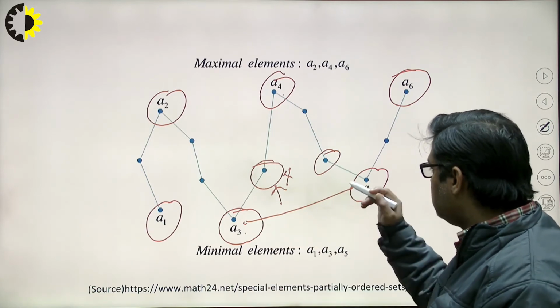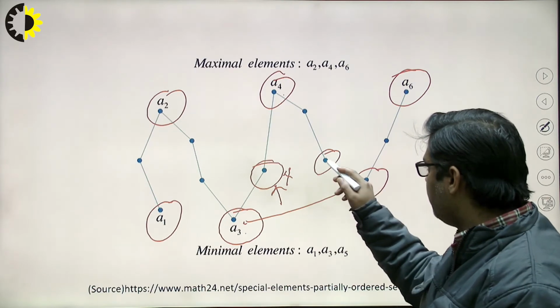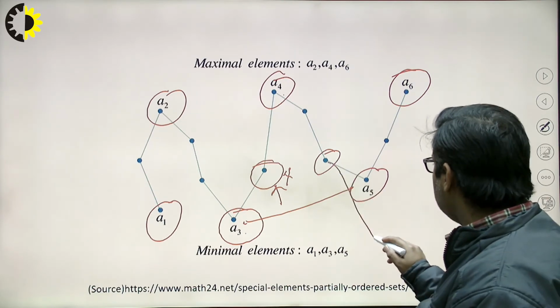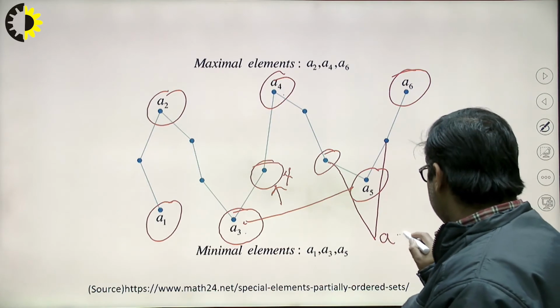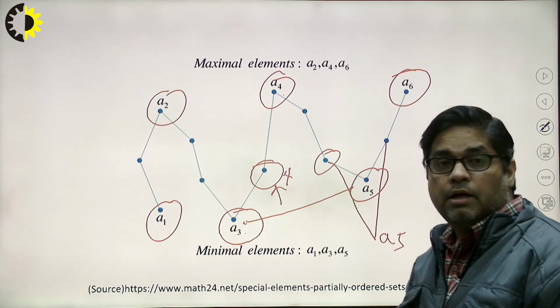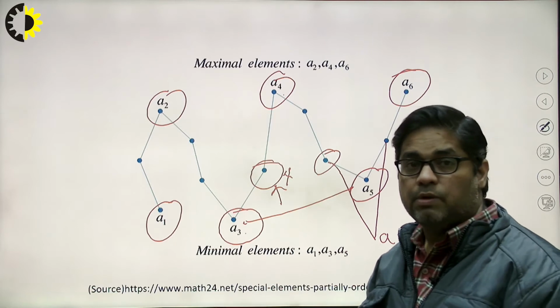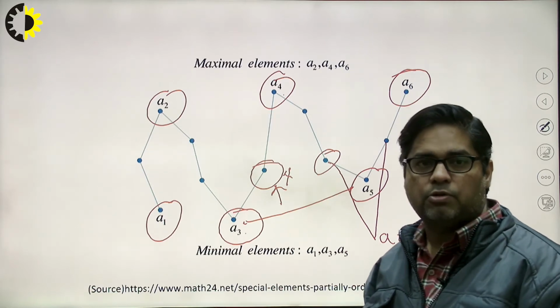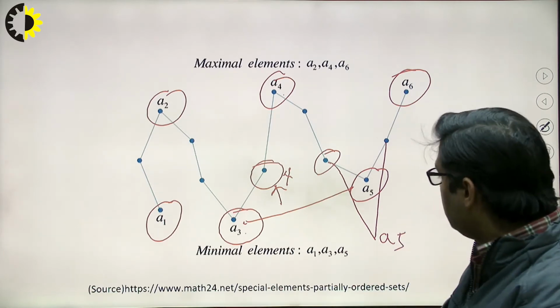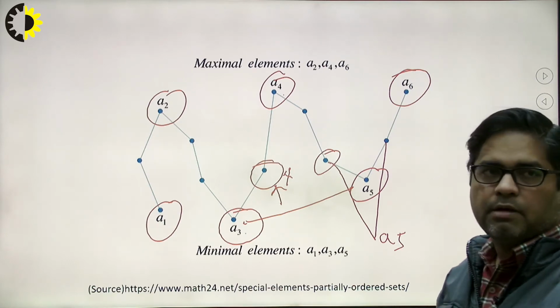Okay, it is just the orientation. Orientation-wise, I can write this A5 in this way also. So that's why I cannot say which one is lower than A5. That's why this A5 is also a minimal element. So finally A1, A3 and A5 are the minimal elements.